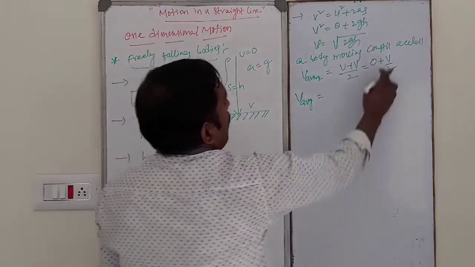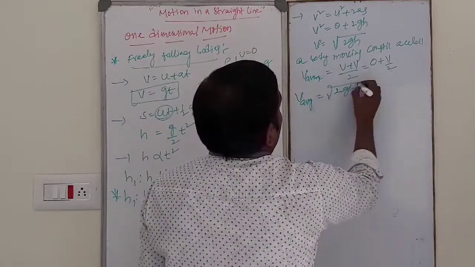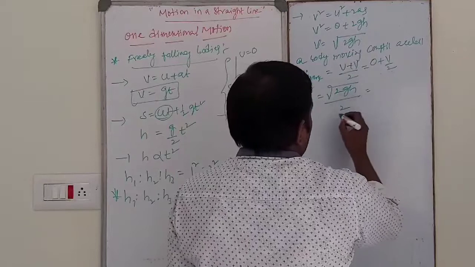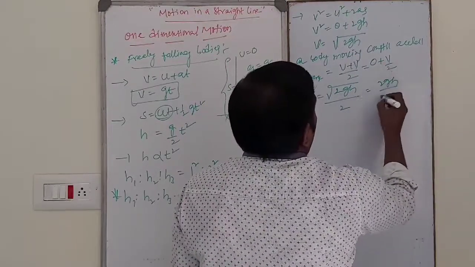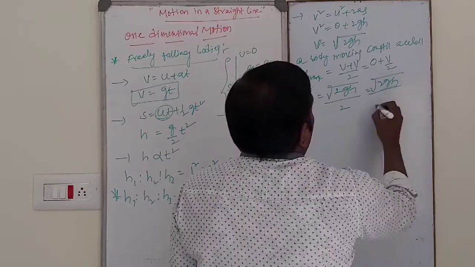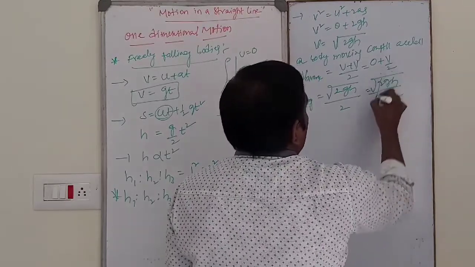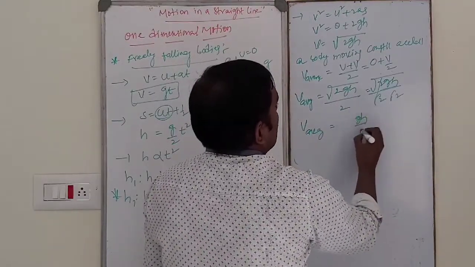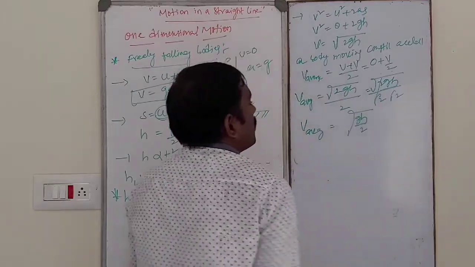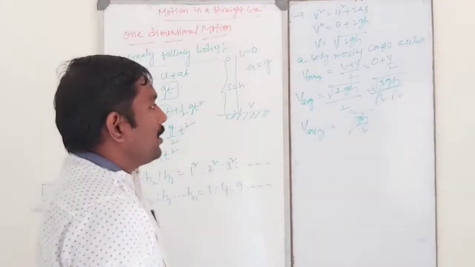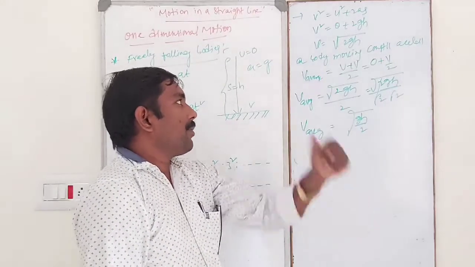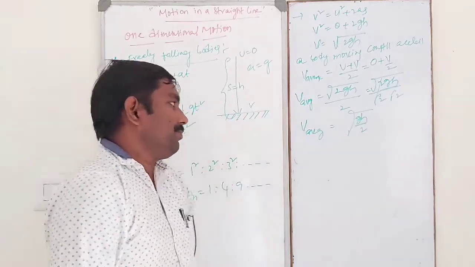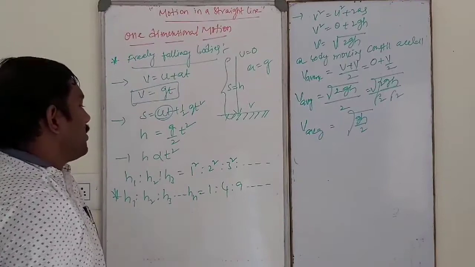So V average is equal to root of 2gh by 2. The root 2 cancels out, so V average is equal to root of gh by 2. So this is one of the applications.